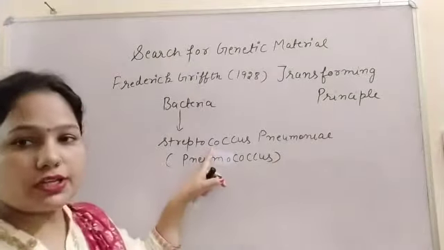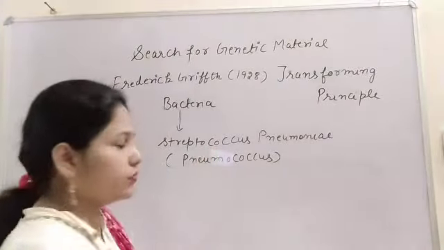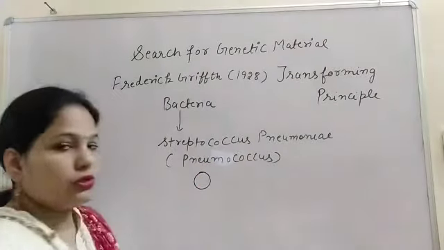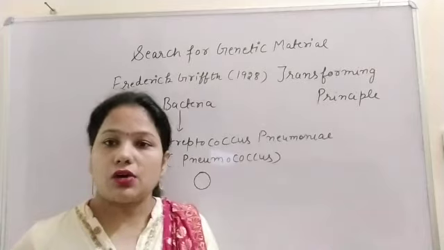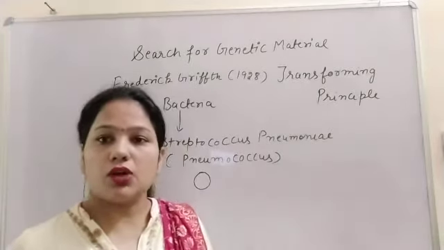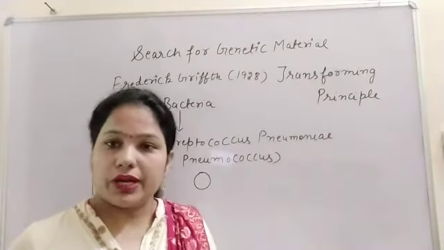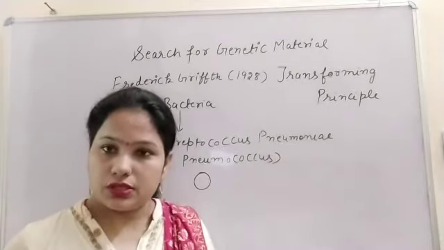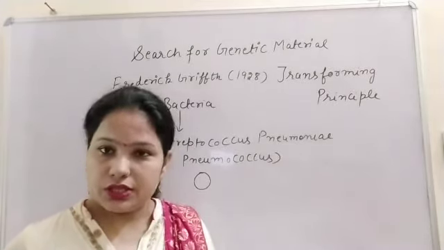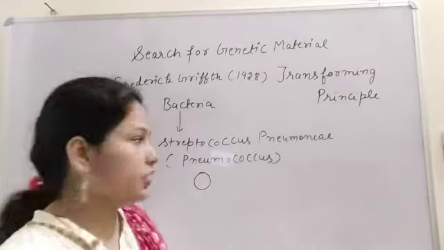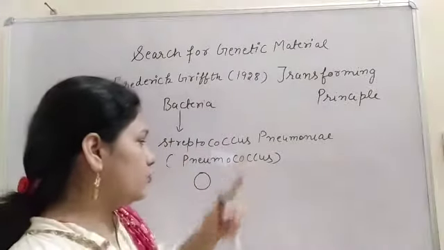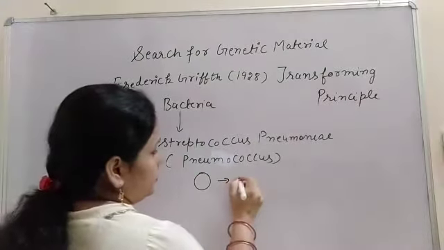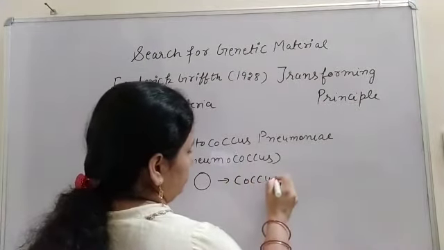So firstly, what is the meaning of coccus? Coccus means round or spherical shape. Bacteria are of different types and different shapes. Bacteria are useful for us and also harmful for us. Some bacteria cause disease, and one of them is Streptococcus pneumoniae. If the cells are single, then we say coccus.